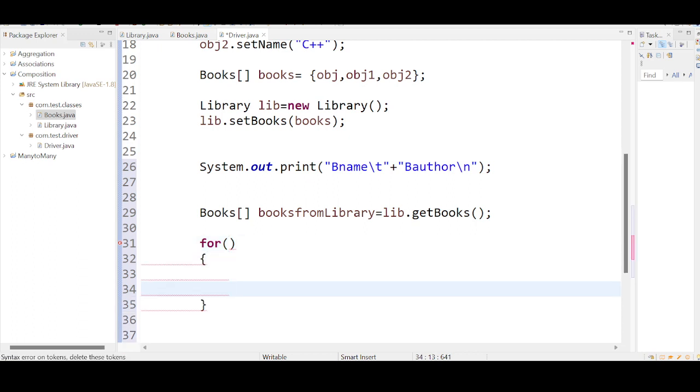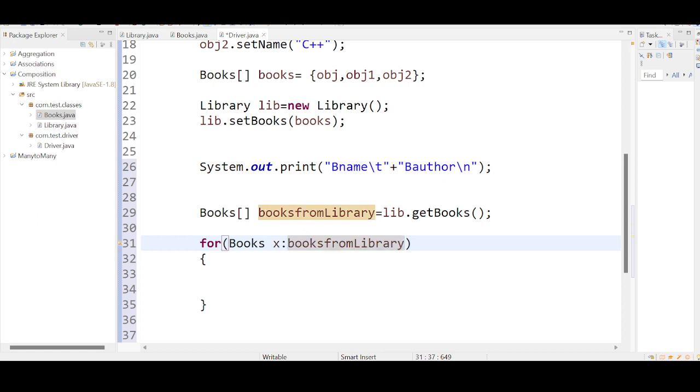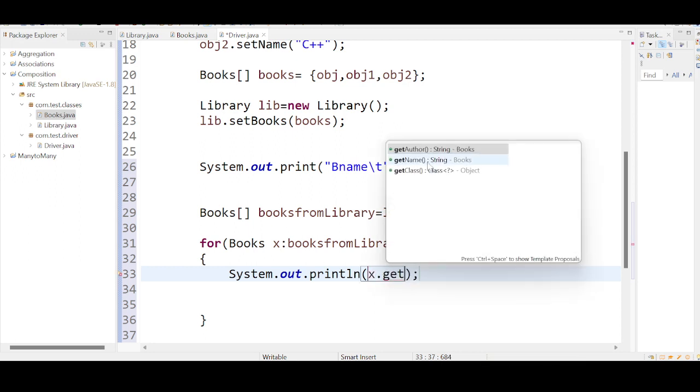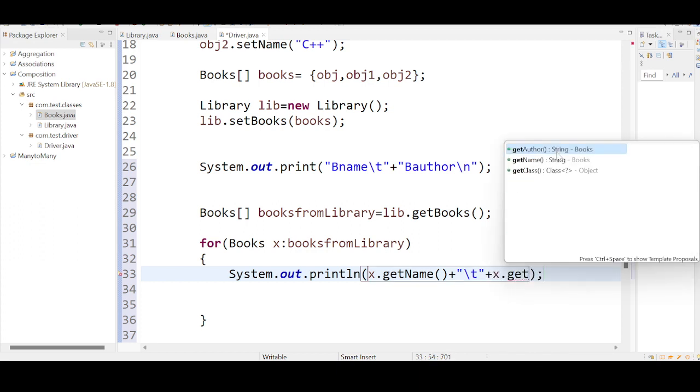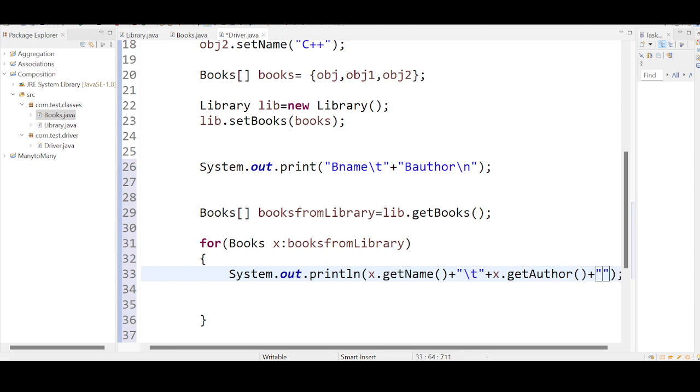I'm using an enhanced for loop here, taking this as the reference: books x from library. System.out.println, x.getName of the book plus \t plus x.getAuthor of the book plus \n. I will run this code, and after seeing the output, I will give you the explanation.